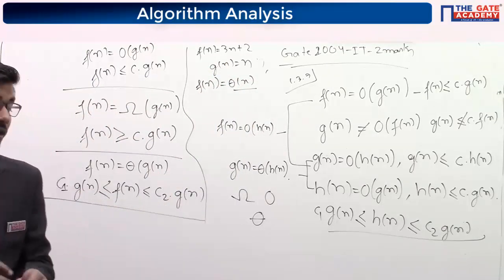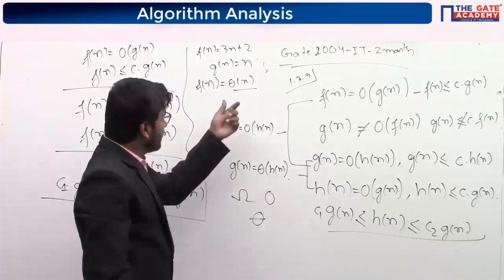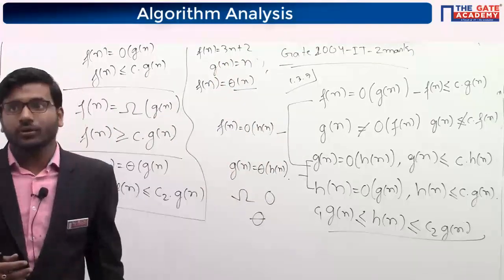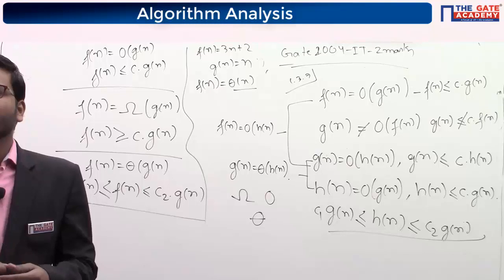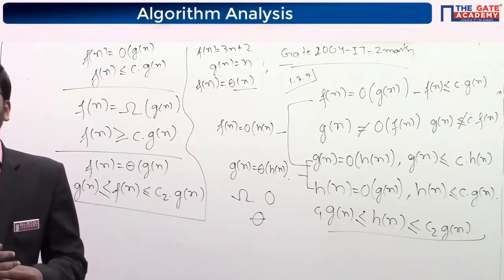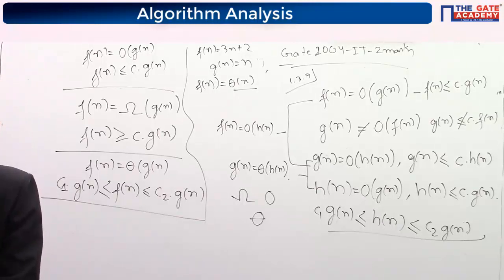See, it is asymptotic notation, Binay. It doesn't mean that both functions need to be the same to become theta of n, or big O. There is also an equal condition in big O, and that equal condition will be satisfied when both functions are equal.